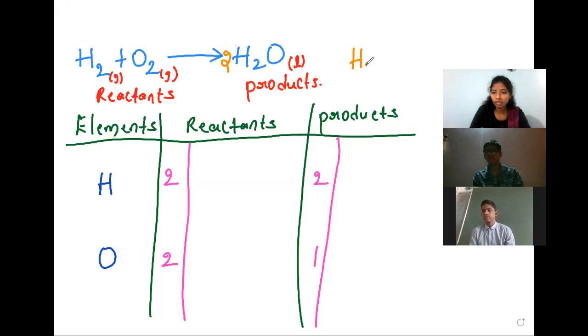Okay, maybe you'll get one doubt here. We need to balance the oxygen atoms. Why are we not taking the 2 here? When we take 2 here, the oxygens are 2, no? Why will we not take it here? What will happen if you take 2 here? The oxygen atoms will be balanced, no?